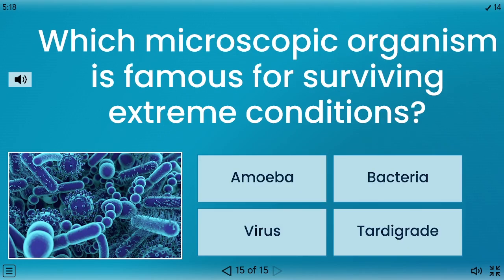Which microscopic organism is famous for surviving extreme conditions? Amoeba, bacteria, virus, tardigrade. The correct answer is tardigrade.